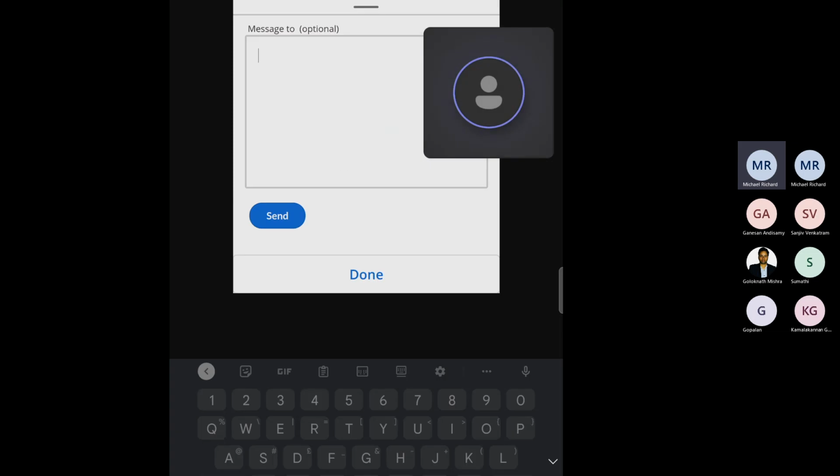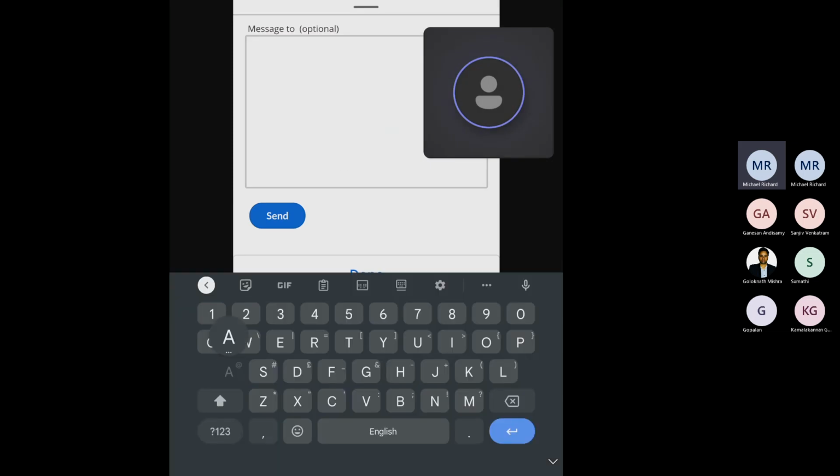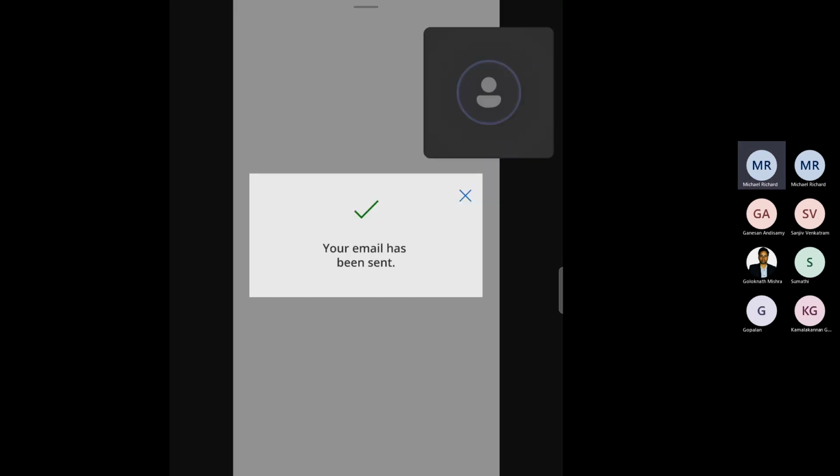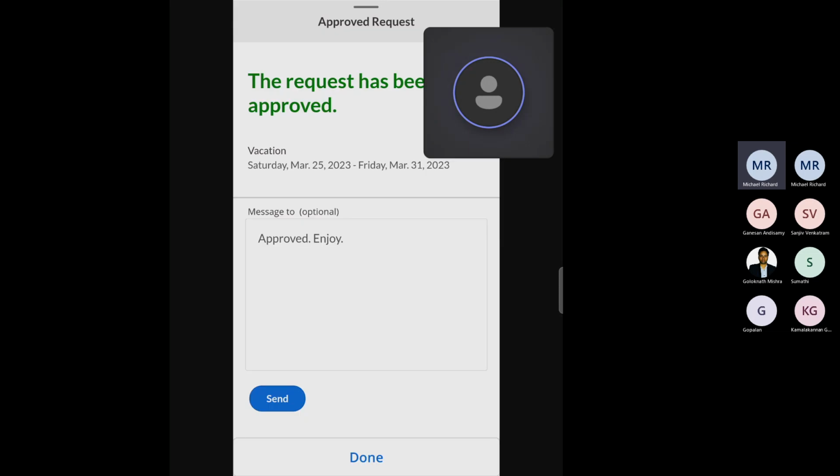Okay, request has been approved. If you want to add a message, you can say approved. That's it. So this is how you can create a Canvas app, sign it, and also publish it automatically to your Android mobile.